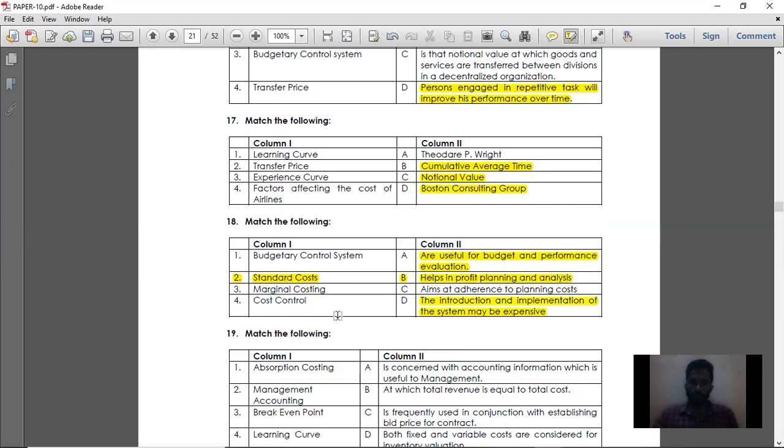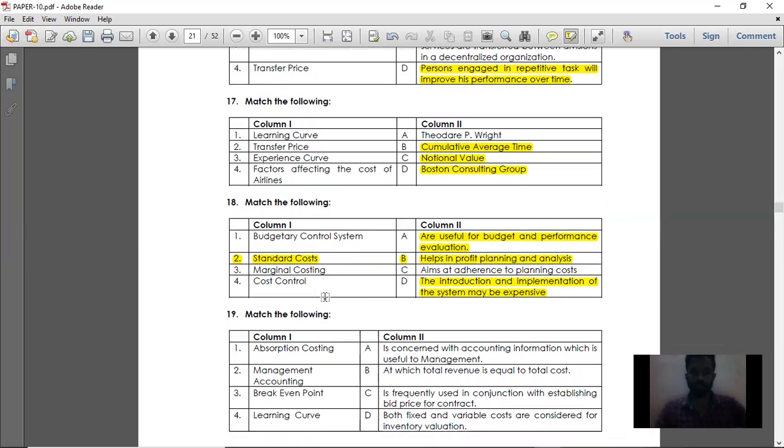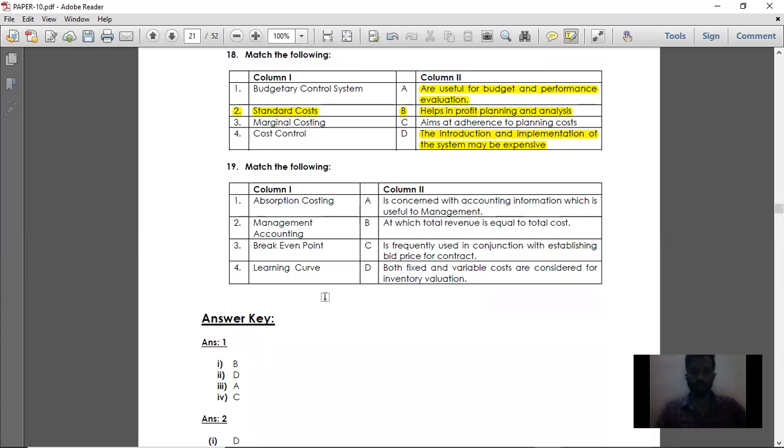Then point number 4, cost control. Aims at adherence to planning cost. So cost control is nothing but controlling the cost, and it aims at the adherence to planning cost. So for point number 4, option C is the right answer. Then the last match the following. Absorption costing. What is absorption costing?